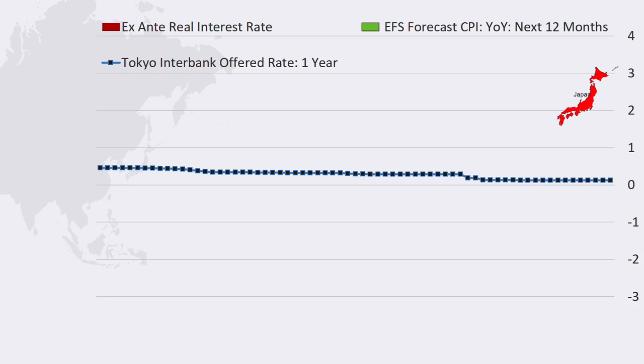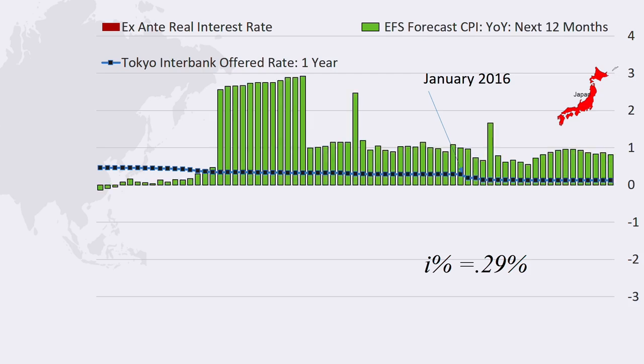Consider some data from Japan on the one-year Tokyo Interbank Offered Rate interest rate. For example, in January 2016, this was 0.29%. The Japan Center for Economic Research publishes its ESP forecast survey for the CPI inflation over the next year.